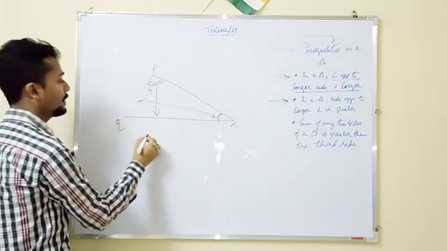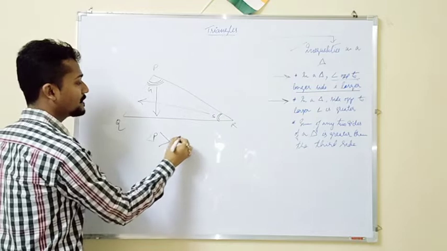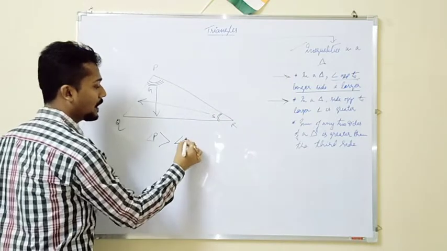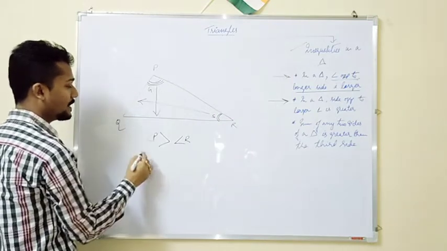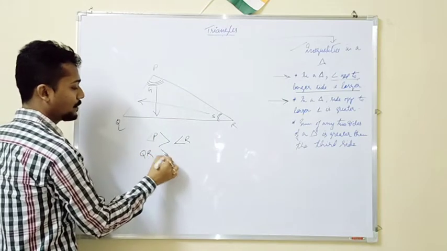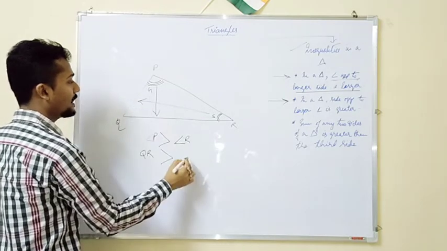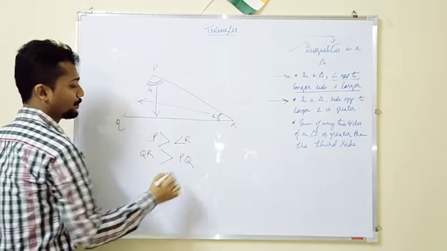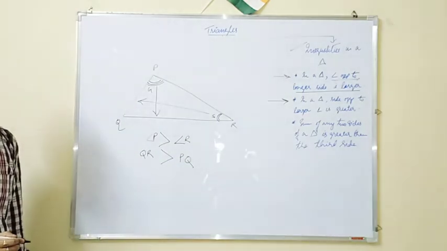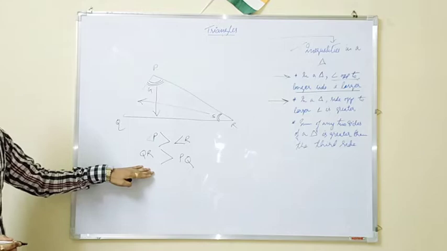That means if angle P is greater than angle R, then what is opposite to P? QR will be greater than what is opposite to R? PQ. Clear? Till this much it is clear.